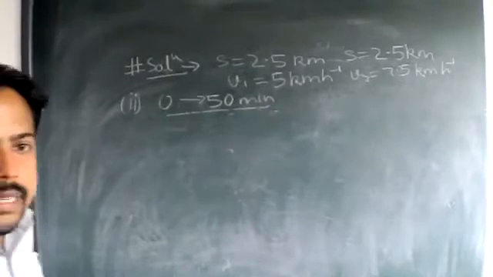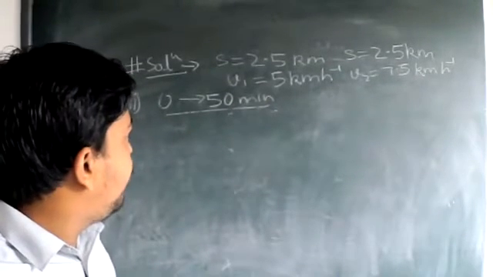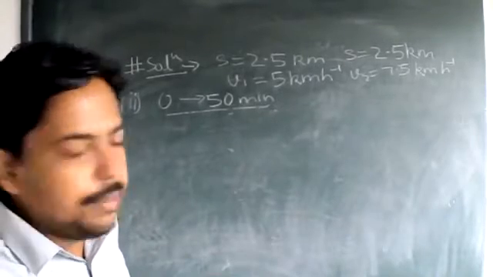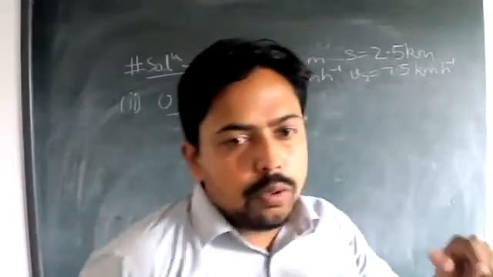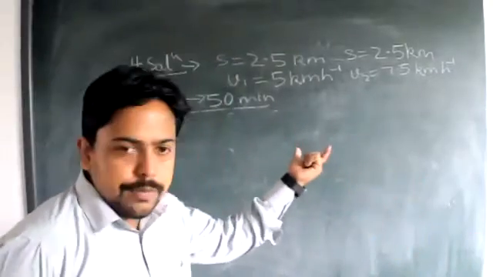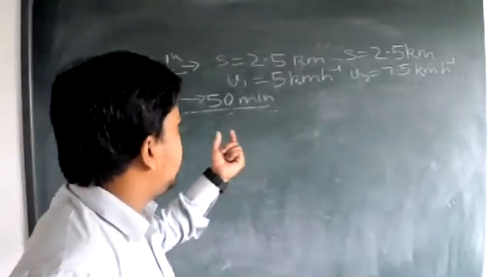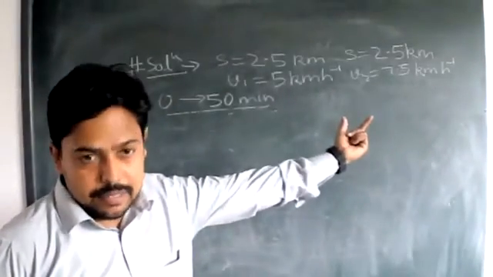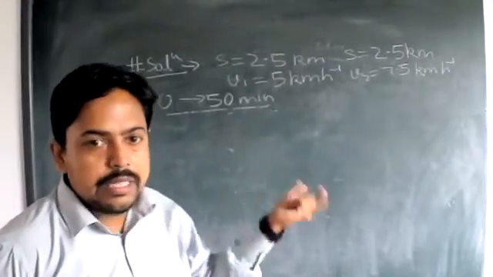Now let's calculate the second part. In the second part we have to calculate the average velocity and average speed in the time interval 0 to 50 minutes. Okay. So go back to the things which we have discussed recently. We have seen that the man takes 30 minutes to go to the market, and again to come back to his home, he takes 20 minutes.